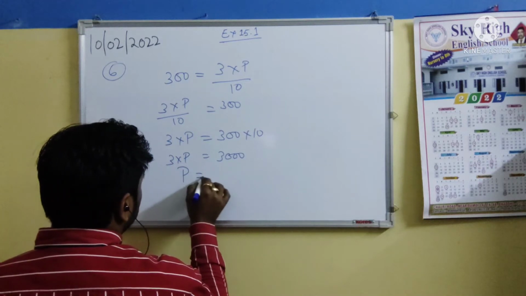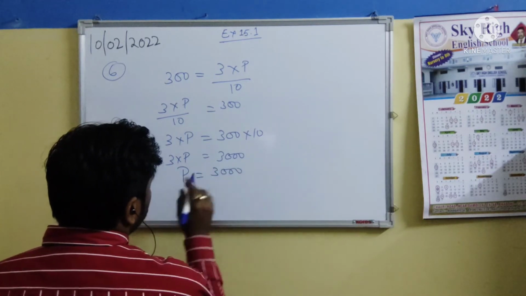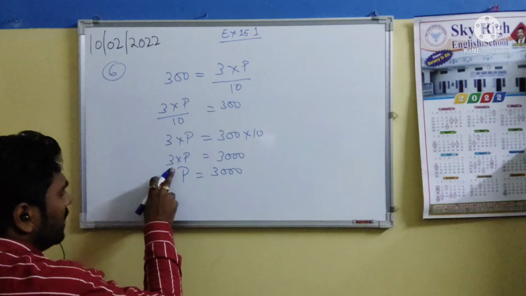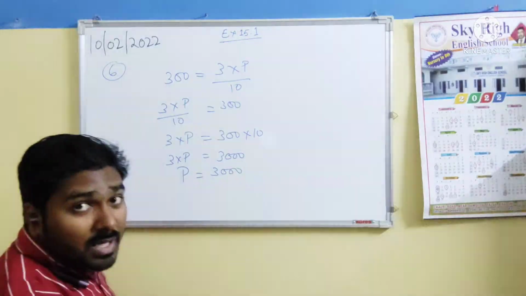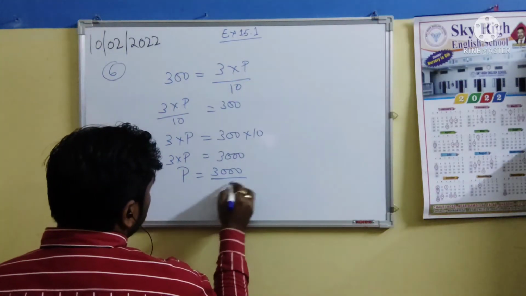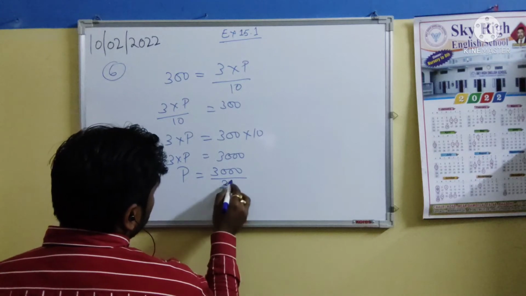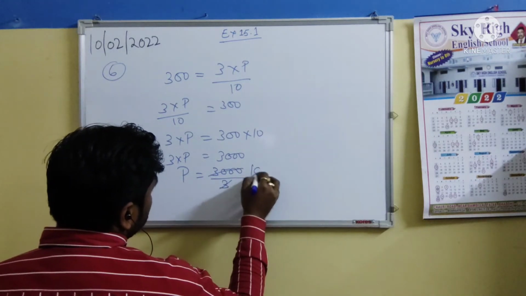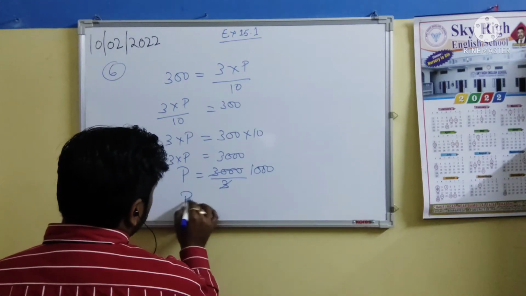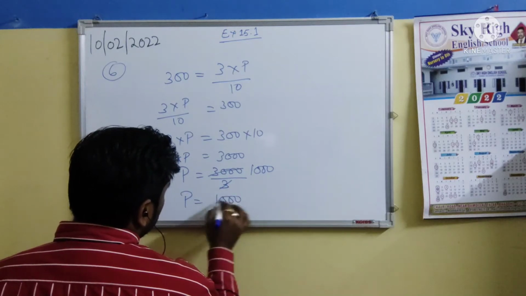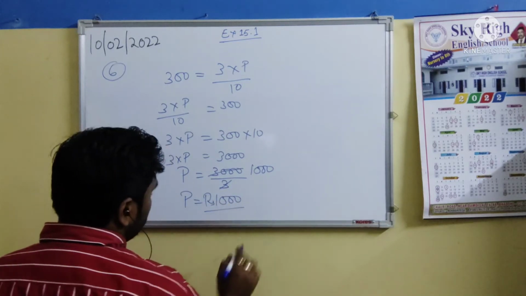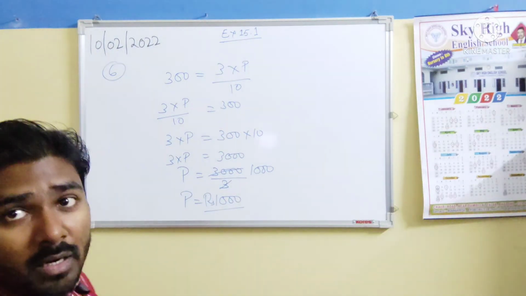So principal equals 3000 by 3. The number was multiplying here, so on the other side it will be dividing. 3000 divided by 3 is 1000. So the principal was 1000 rupees for Raman and Rahman both.